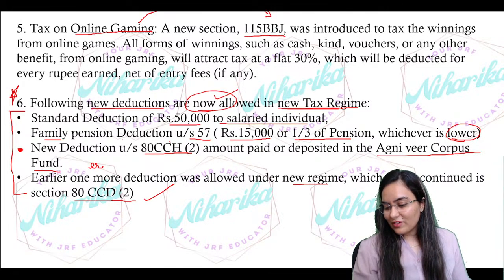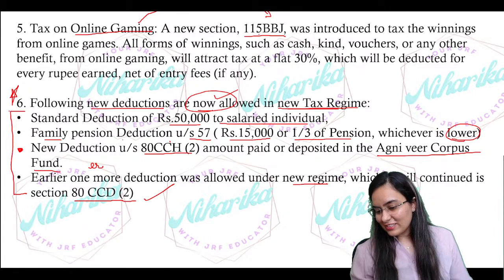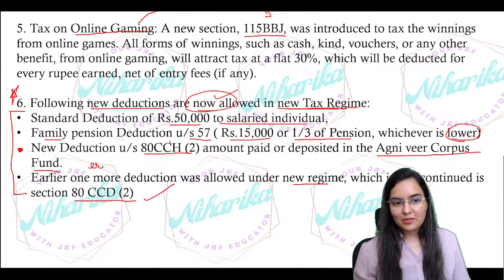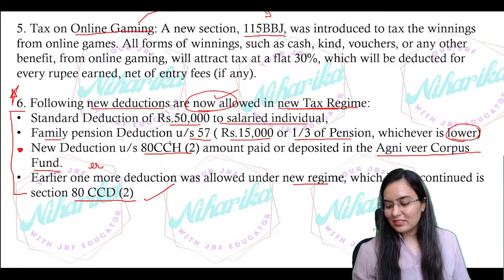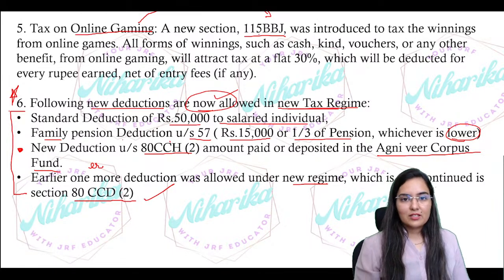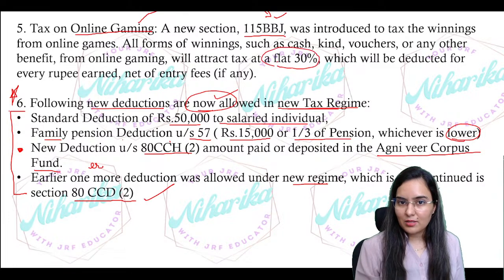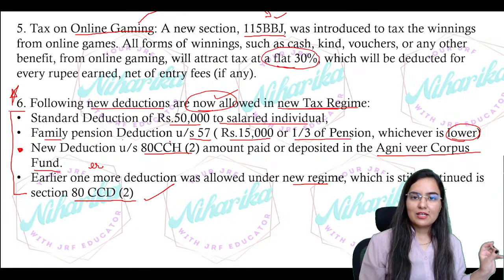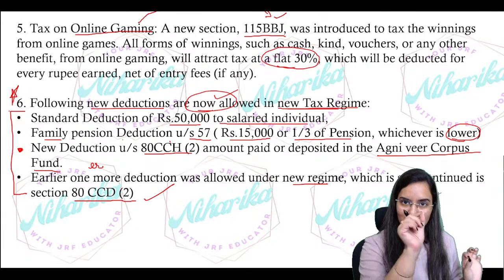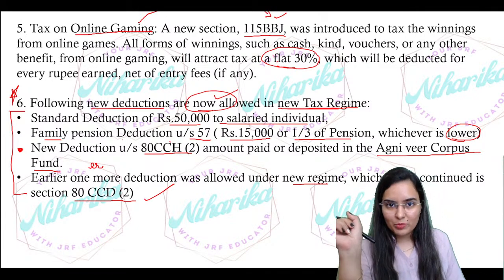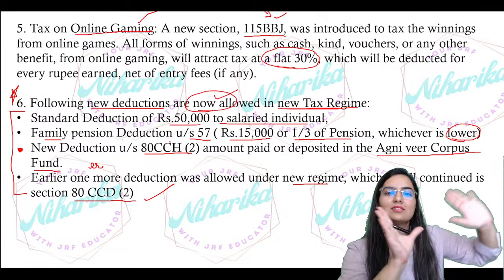Okay, so 115BB, now 115BBJ was introduced, again the same flat 30% tax rate will be there. So instead of extending the definition of 115BB, they have kept another section.